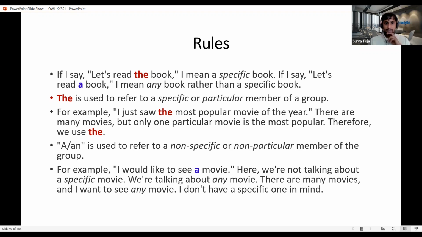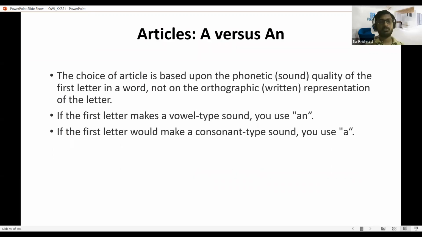Thanks for that. There are also some certain exceptions. Let's say we are comparing just two things. You can say this is the easier of the two. This is the bigger of the two, like that. So a lot of that depends on context, and just learning the rules might not be sufficient, but look out for the context. Right.